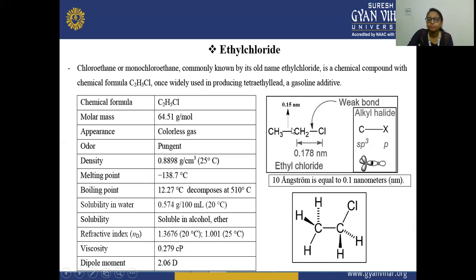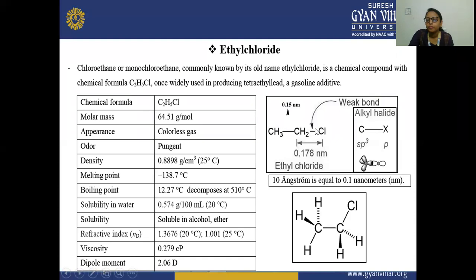And here you will see the bond distance is 0.15 nanometer, and here it is 0.178 nanometer. This is a weak bond because here the polarity is there.